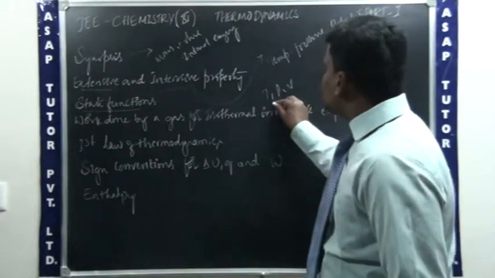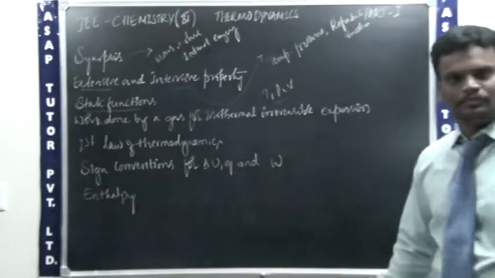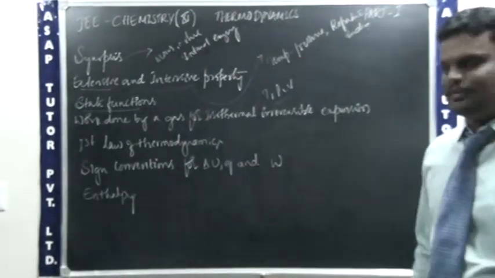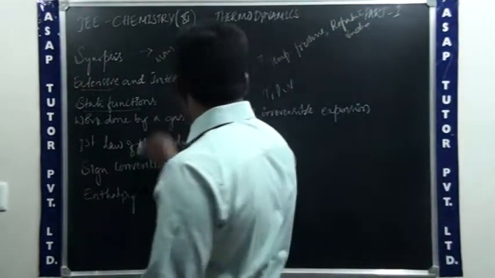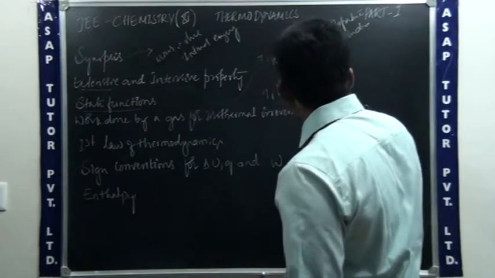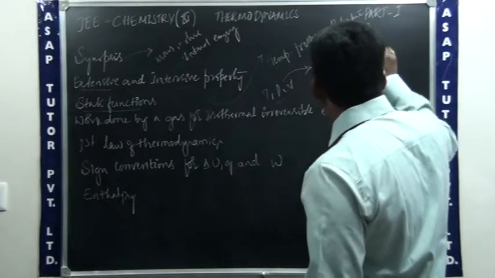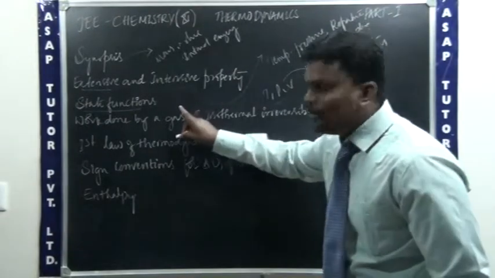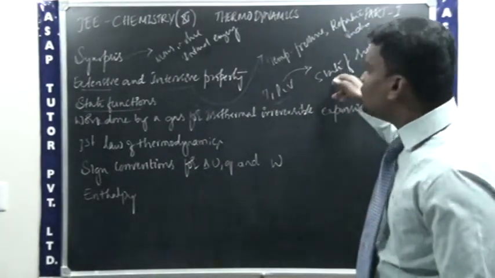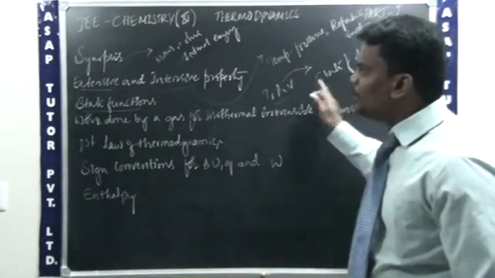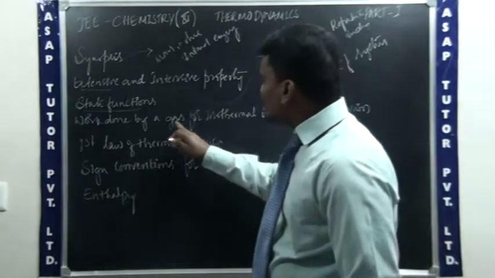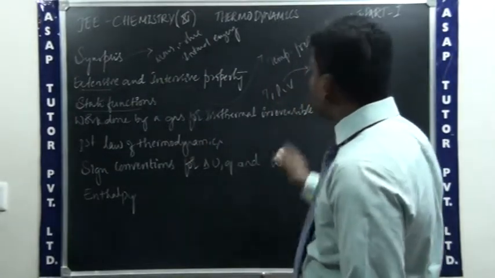The state function depends upon the state of the system. Means the temperature, pressure, volume depend upon the state of the system. So the state function is independent of the path. It depends upon the state of the system, but is independent of the path of the system.